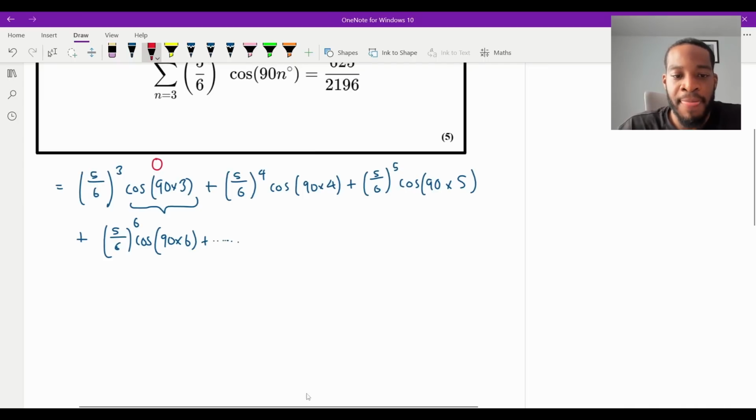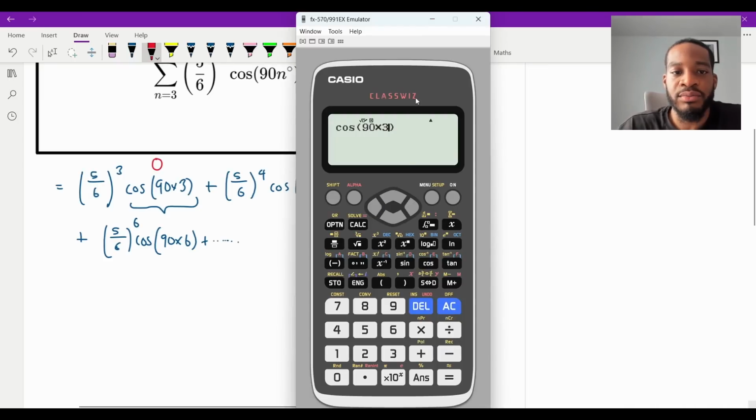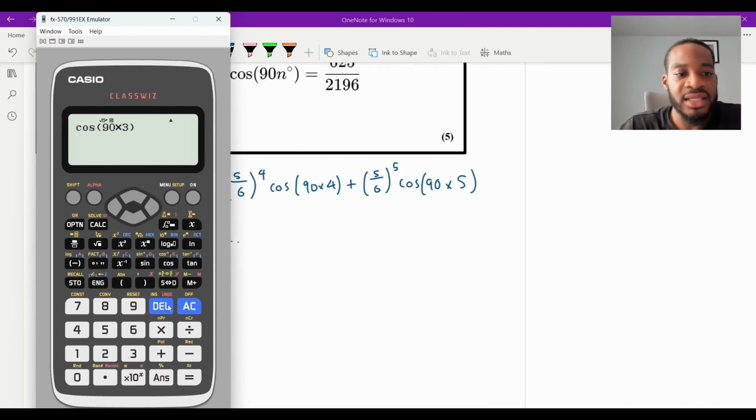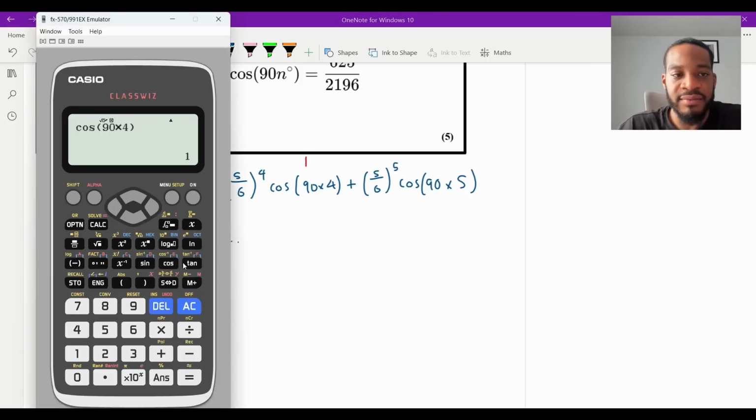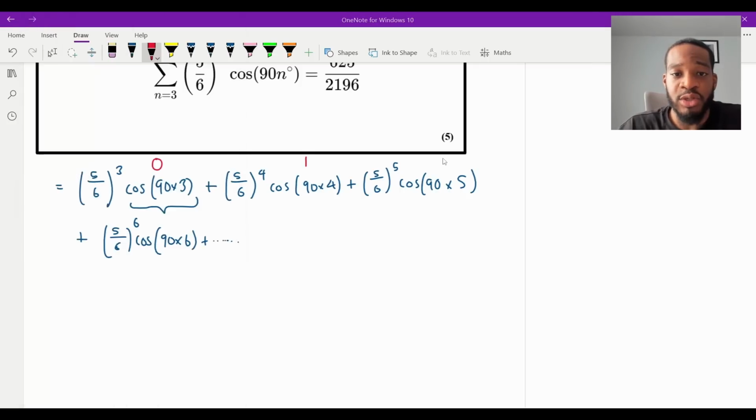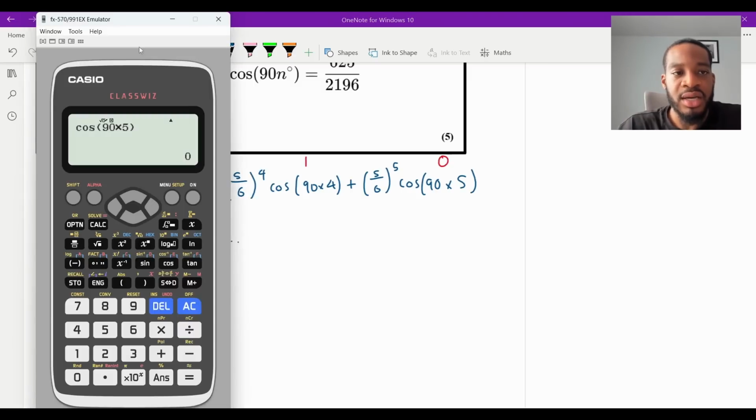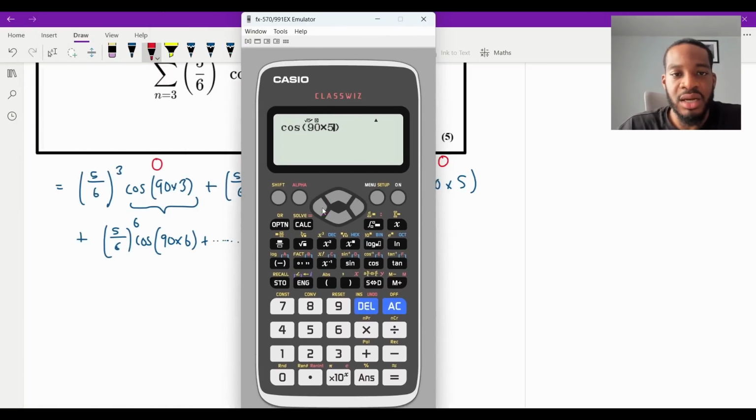And then let's do this one. 90 times 4. So what I'm doing is just evaluating the cosine bit. That's going to be a 1, right? So that is 0, that's 1. What is 90 times 5? It's 0, right? So that's going to be a 0. And then what would this be? I'm sure you guys will be able to guess now. 90 times 6 will be -1, right? So it becomes -1.